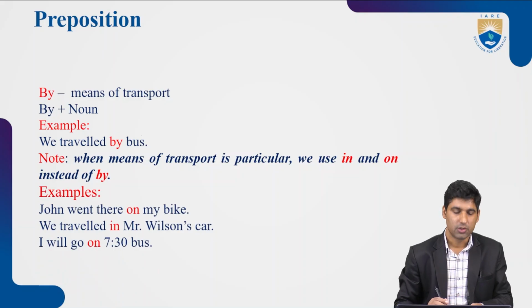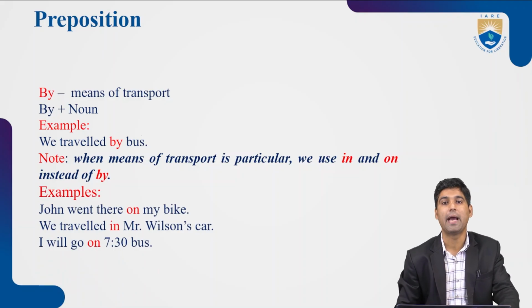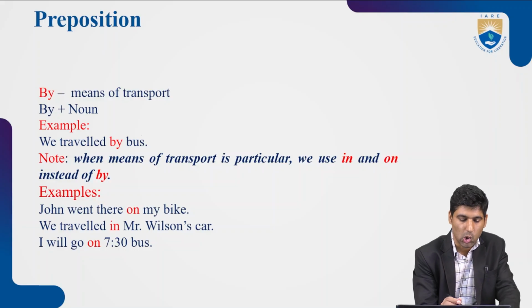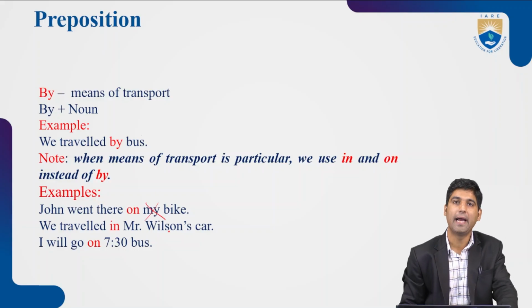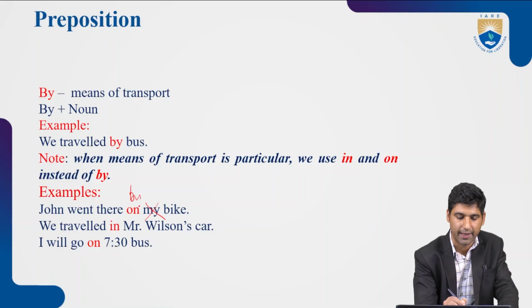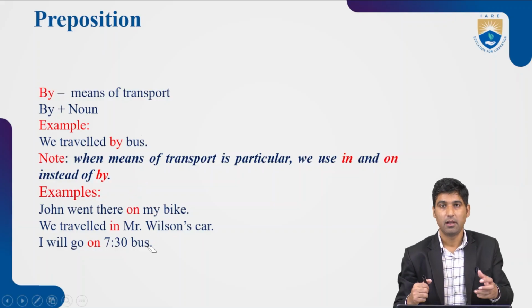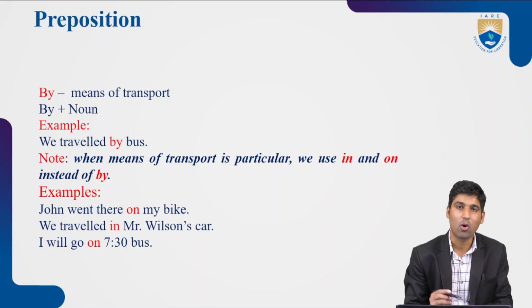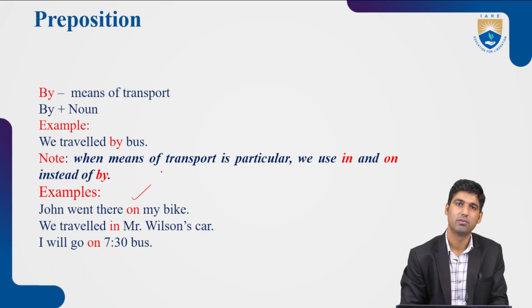For example, John went there on my bike. If it is John went there bike, then it would have been by bike. But when my is there, this my makes it particular. So we cannot use by, we can use on.